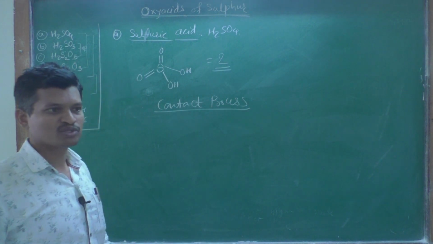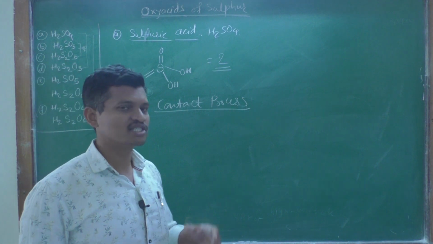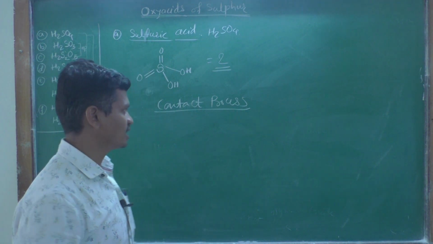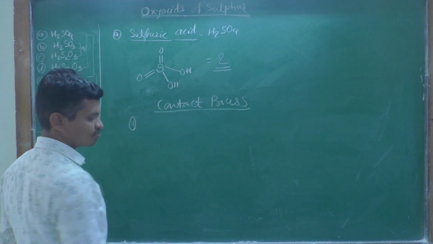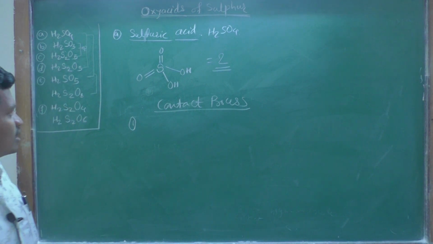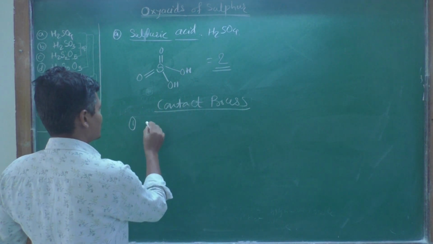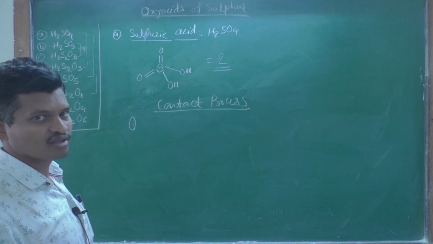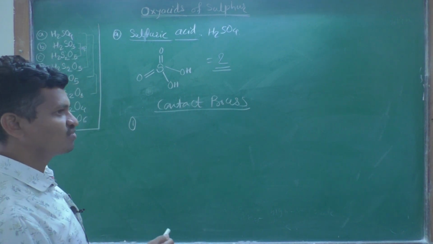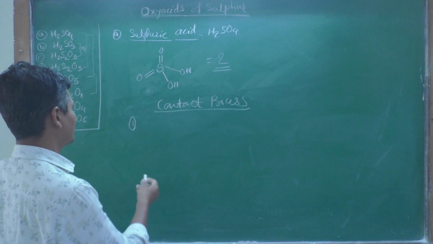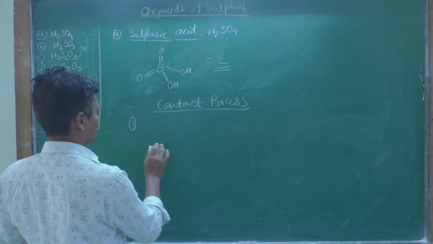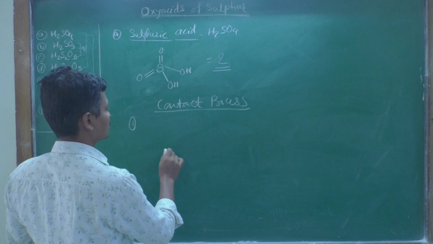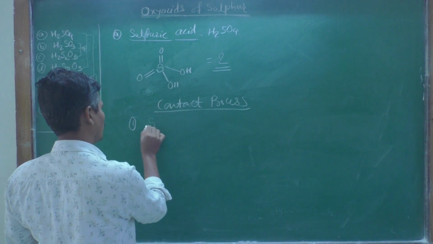Actually, this contact process consists of 3 main steps, and the first step is that elemental sulfur or iron sulfide is treated with oxygen.